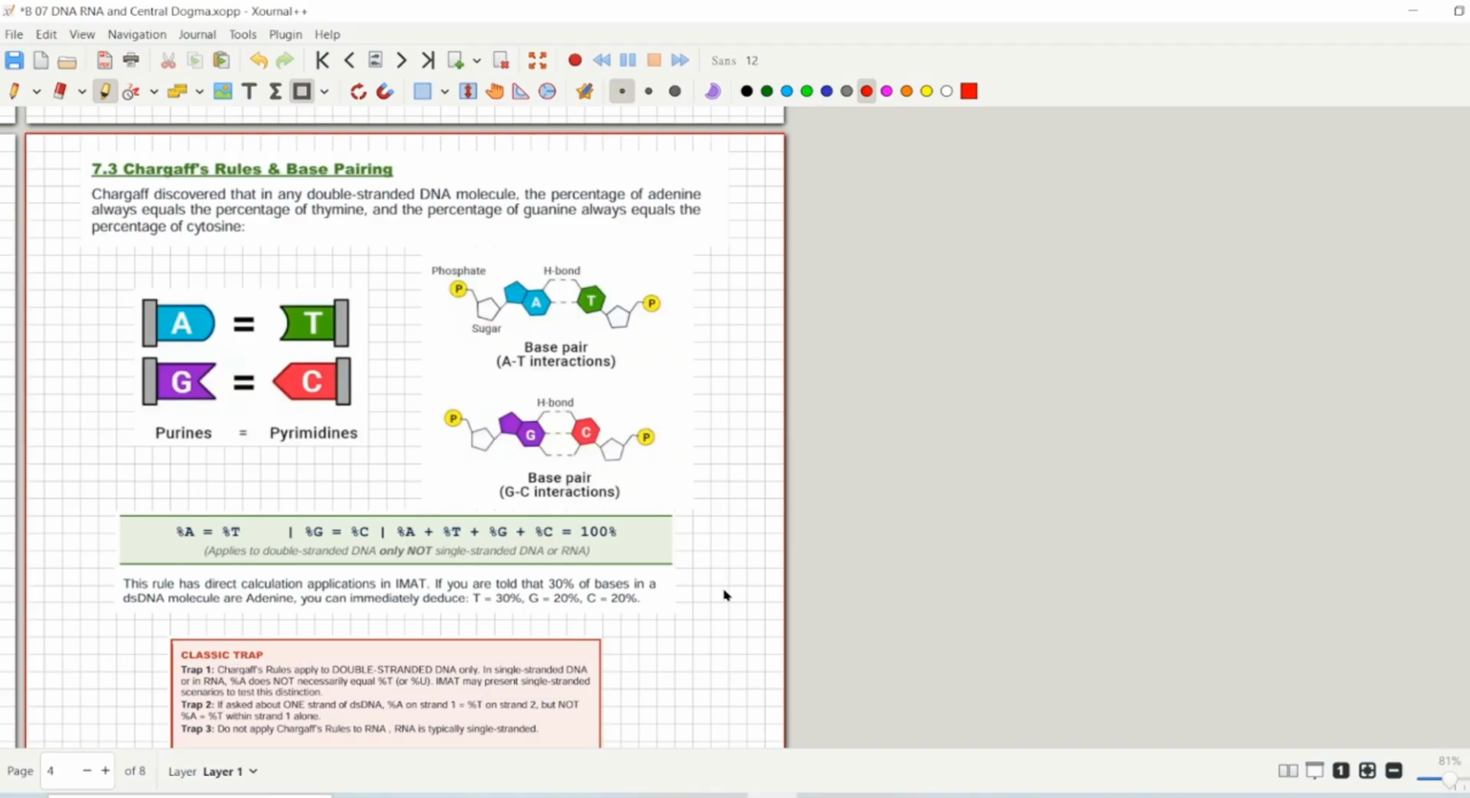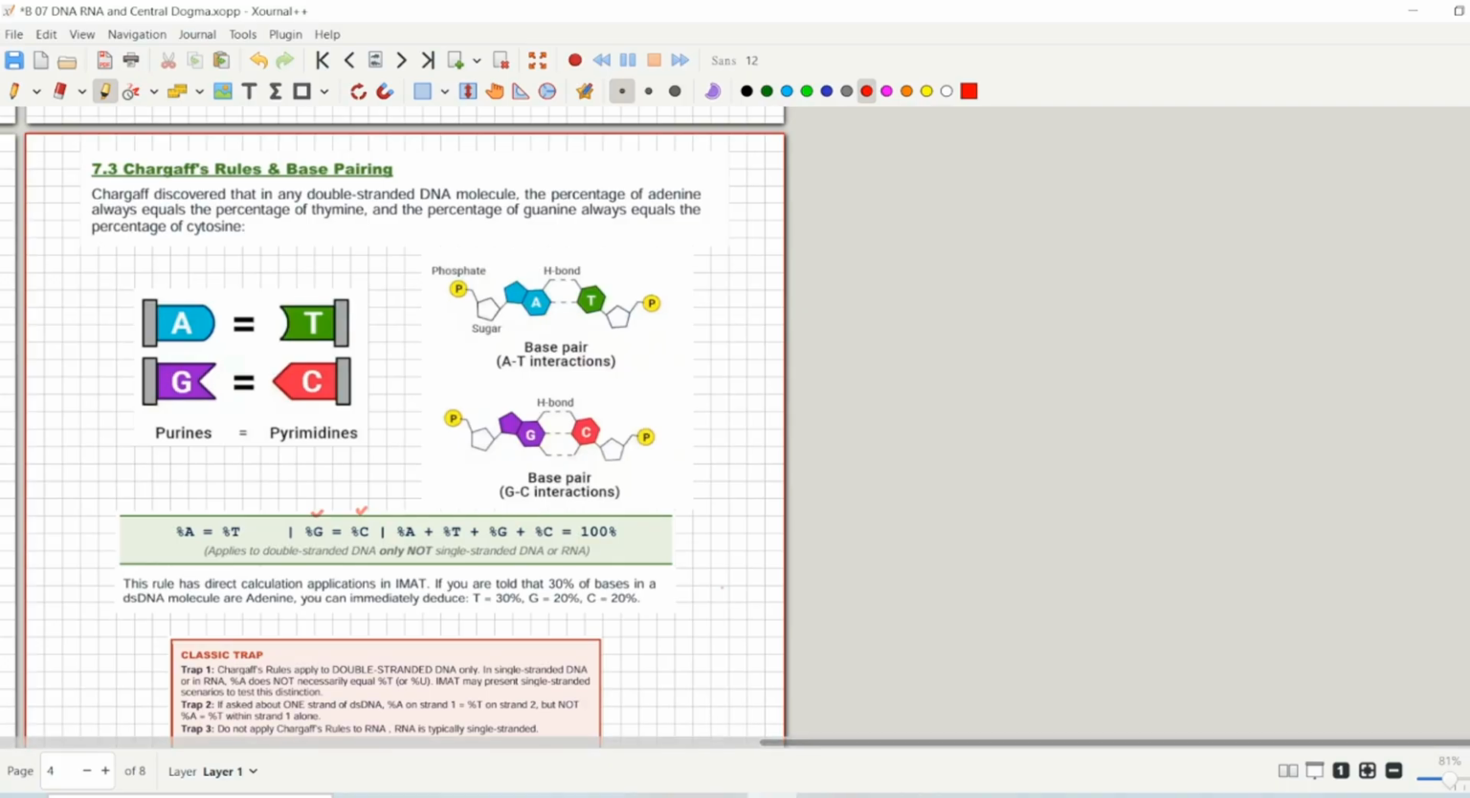It says that there is an equal amount of nitrogenous bases in DNA. The equal amount is like, if you have 20 adenines, then you will also have 20 thymine. If you have 30 guanines, then you will have 30 cytosines. That is what Chargaff's rule is saying. Like it is not difficult, right? You just memorize it. So percentage of adenine is always equal to percentage of thymine, while percentage of guanine is always equal to percentage of cytosine.